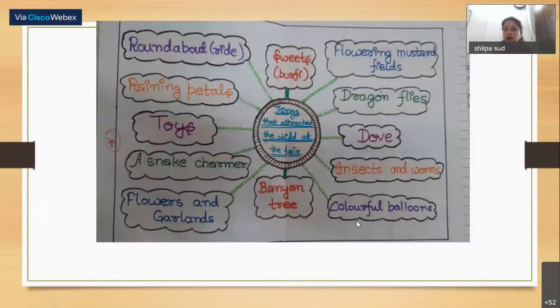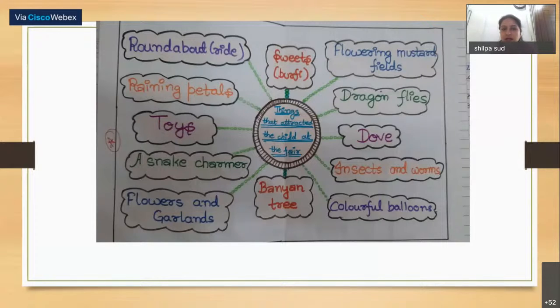So this is a mind map. Basically, this is another strategy, a mind map. We know the chapter. Can you tell me the name of this chapter, if you can identify it? Unmute yourself and please tell me. The Lost Child. The Lost Child, correct, from class 9. So this is basically a mind map of the things that attracted the child at the fair.